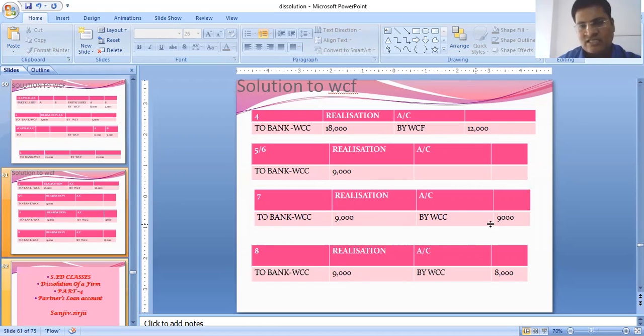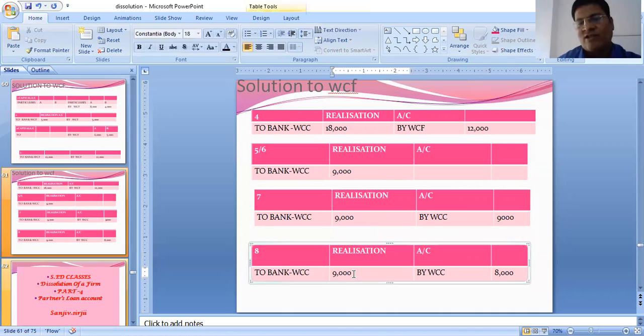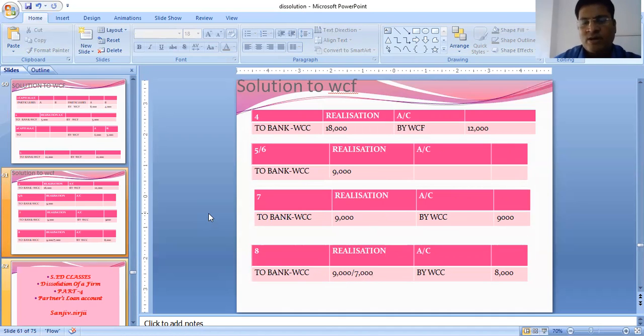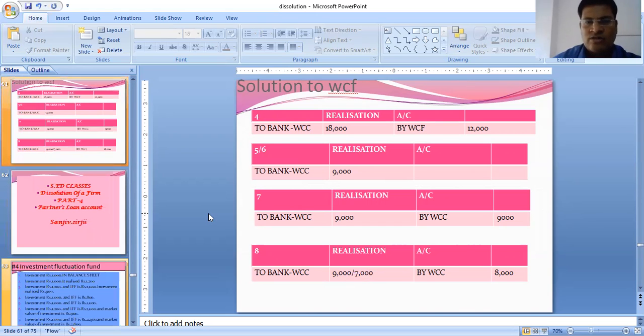In the seventh case, WCC is 9,000 and the claim is also 9,000, we have to make the payment because WCC was given in the balance sheet. It's a recorded liability, so we have made the payment. In the eighth case, WCC was 8,000 and we made a payment of 9,000. This only I was telling, if we are making the payment of 7,000 instead of 9,000, we will record 7,000. If we are making the payment of 1,000, then we will make the payment of 1,000. Whatever payment is made, that only we have to write. If nothing is mentioned, then the entire thing is paid. If nothing is mentioned, we have to record 8,000 only. Now, this many are the sums.